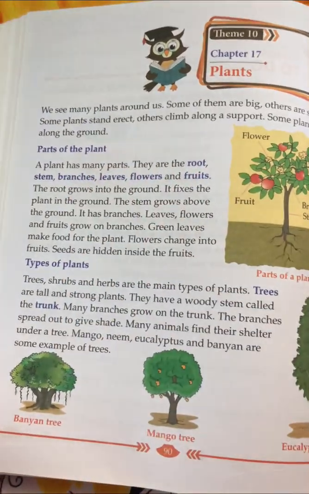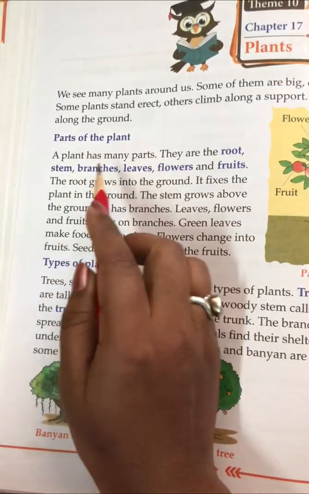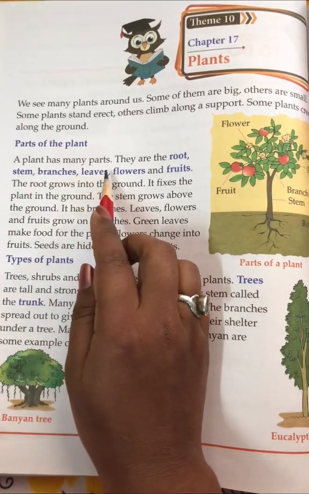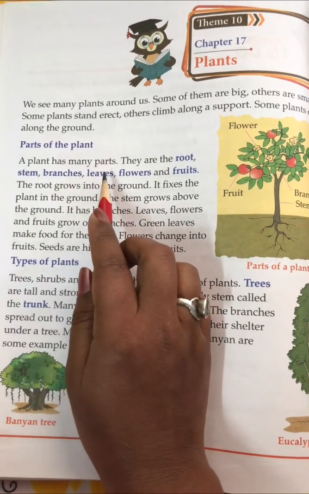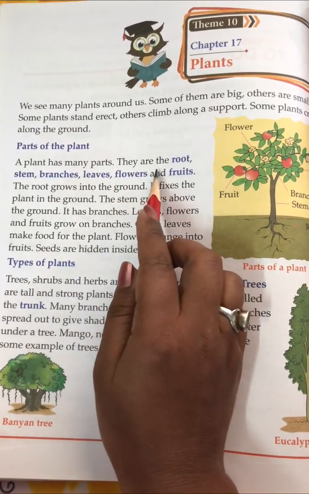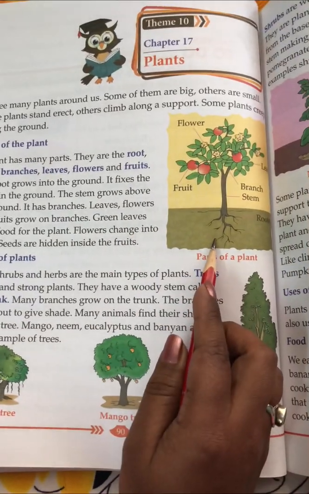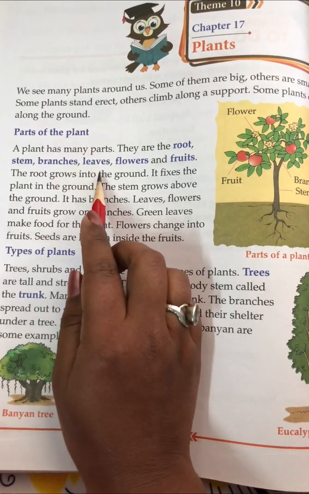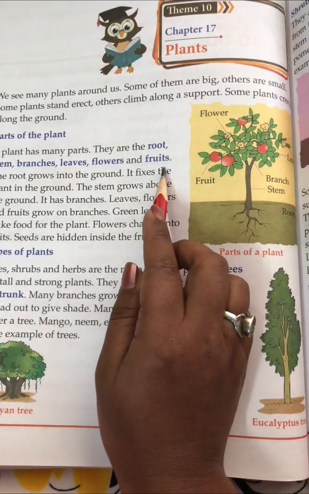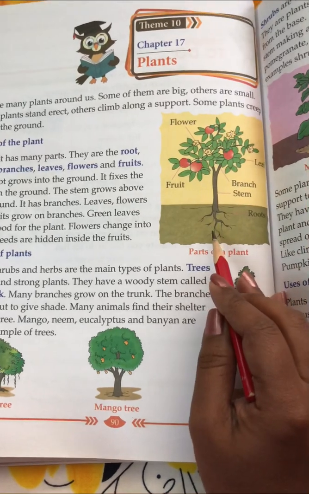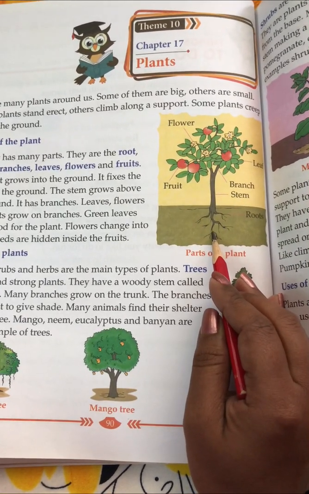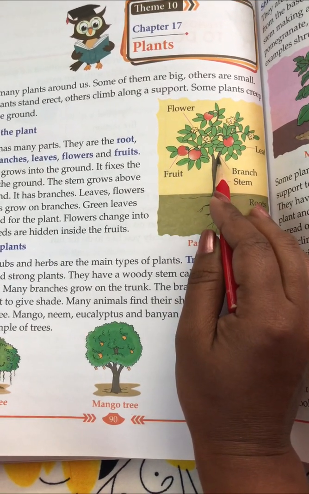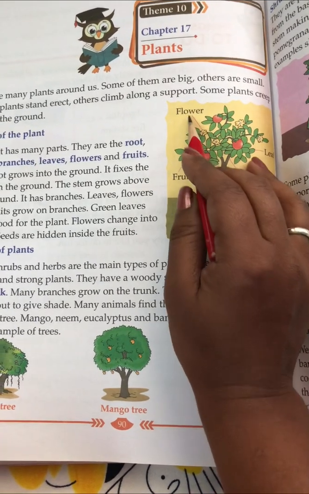Now we will learn the parts of plants. A plant has many parts, just like our body. They are the root, stem, branches, leaves, flowers and fruits. See, this is the diagram of a plant. This is the root, fruits, leaves, branch or stem, leaf, flower.